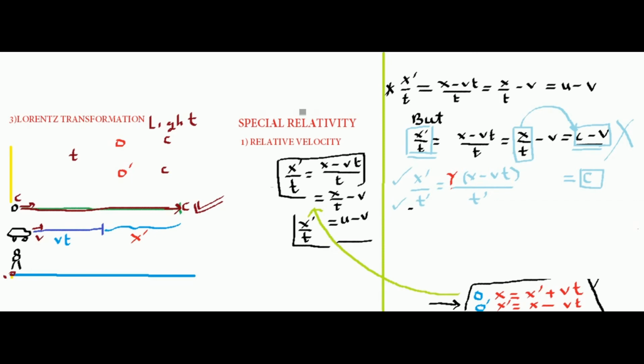One, the time measured by the moving observer is different, and second, something has happened to the space of the moving observer, or something has happened to the measurement of length. So what is x dash? x dash is a measurement of length. By length I mean how far the light has moved away from the car when the car is at this position.